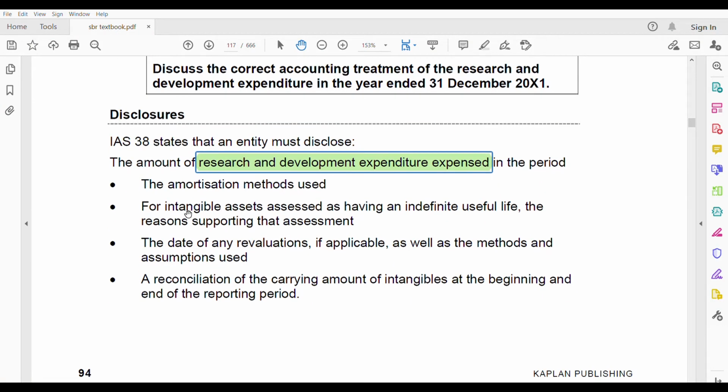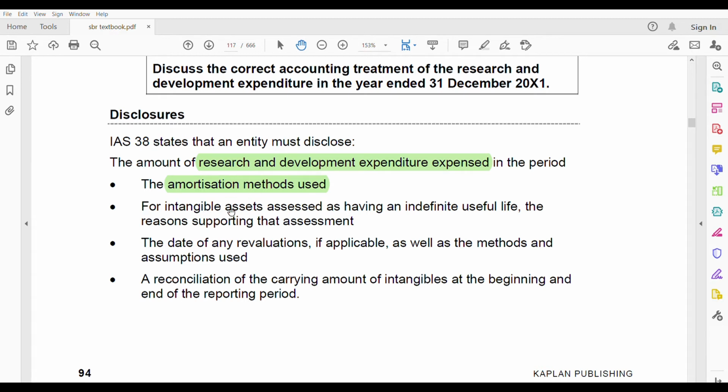Now, what are the other things that need to be disclosed? Amortization methods used. This is another area where errors can happen, or you can mislead, you can manipulate financial statements by choosing different amortization methods. For example, for indefinite life, you use the finite methods. So that's why you should state the method, because for finite years and indefinite years, the method is different.